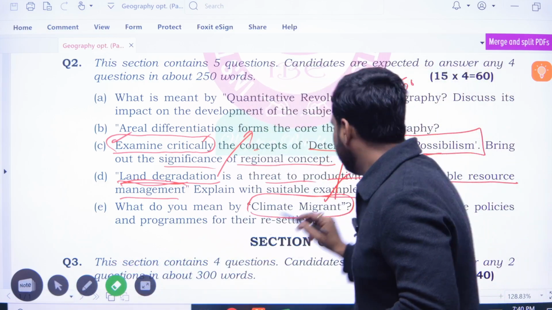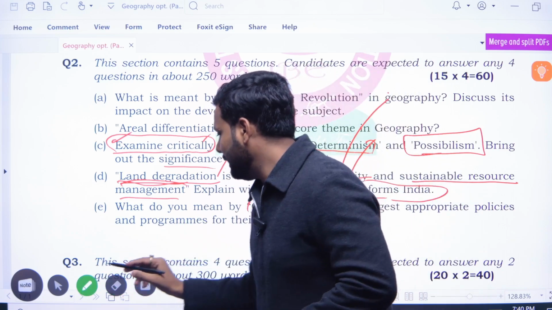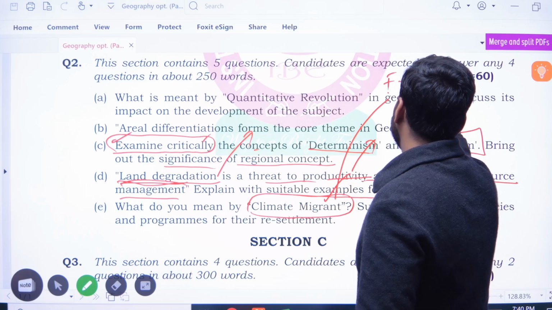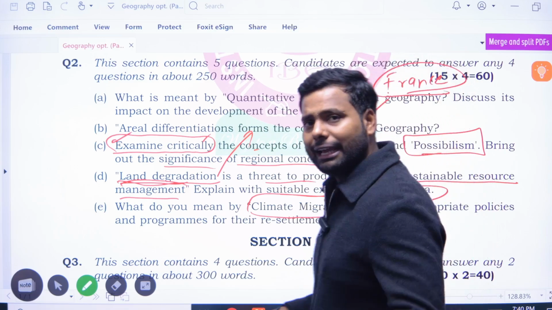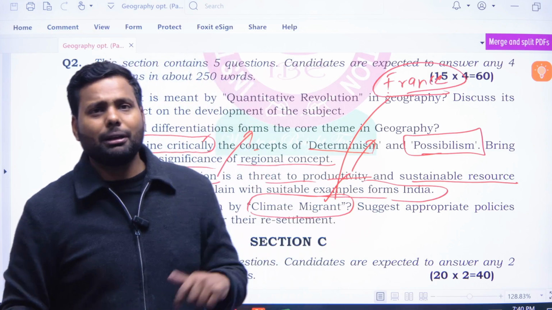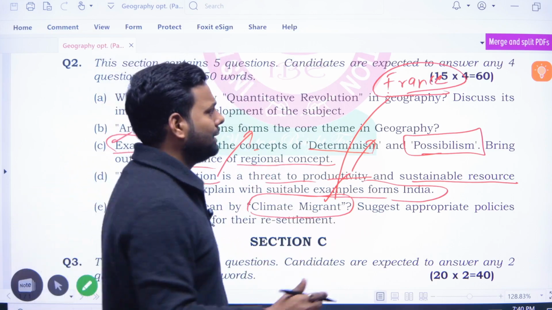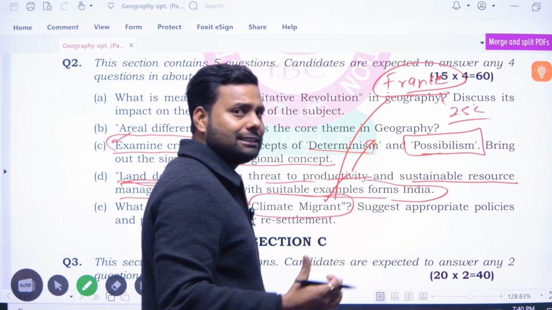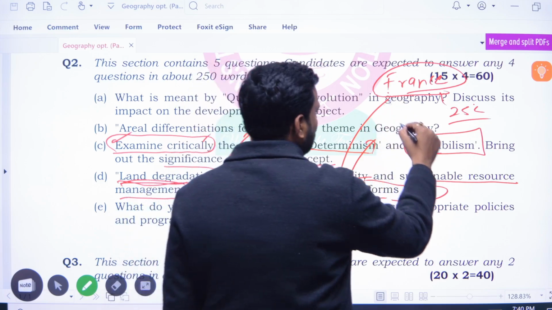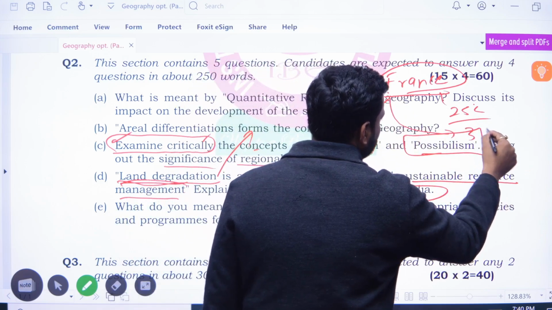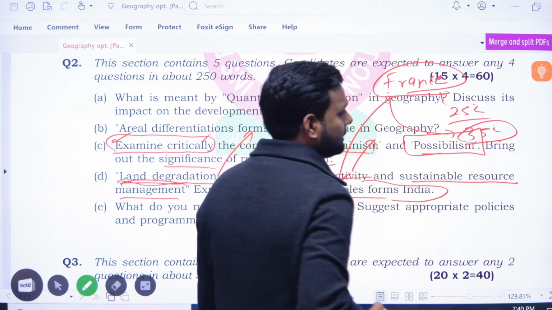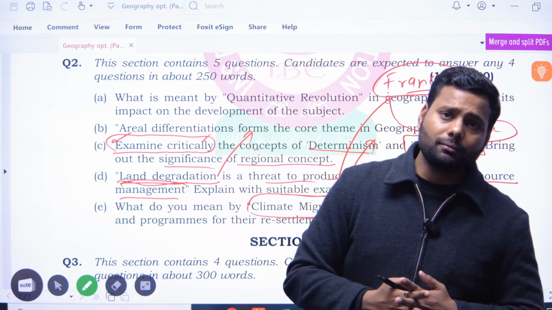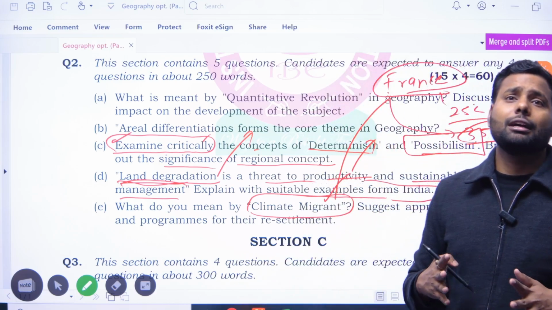I want to explain here, suppose in the western part of France, the normal temperature is 25 degrees Celsius, and last year we saw that the temperature in the temperate region crossed 35 degrees Celsius, and 40,000 people died because of climate change.